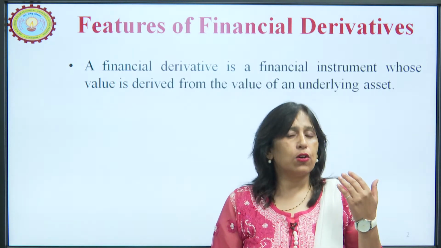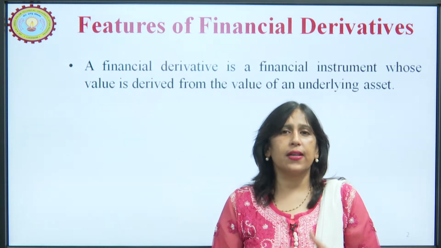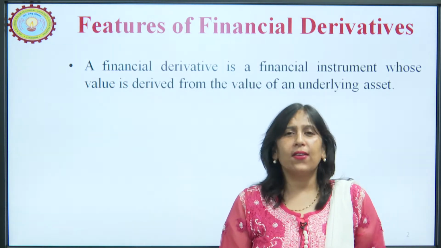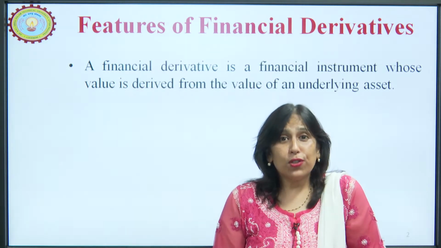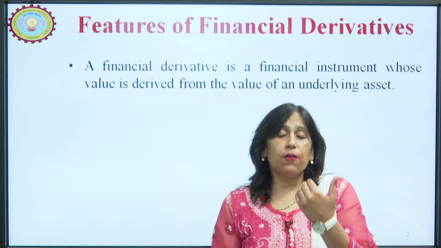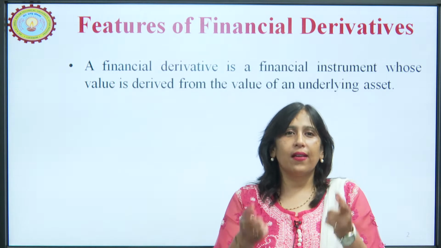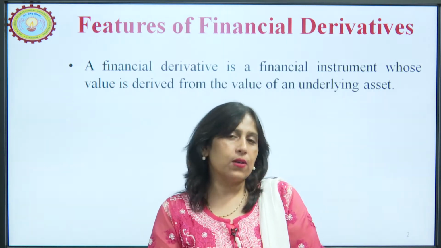It can be a commodity like gold or silver, a share, a debenture, anything. And when I take a position on whether this event will happen or not, and I put money into it, then we are getting into a derivative concept.